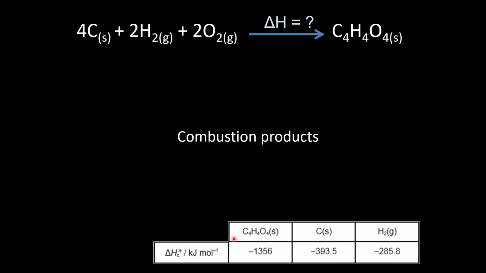We need to have an arrow. Well, we need to have CO2 on here somewhere because we're going to have carbon turning into CO2. The carbon in C4H4O4 turning into CO2. Likewise H2O for the hydrogen atoms that are involved. So we're going to need combustion products. So let's put carbon dioxide and water in first because I've got here carbon and hydrogen, and when they combust they'll make carbon dioxide and water.